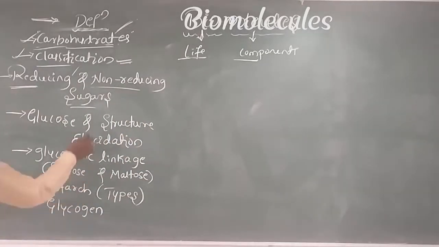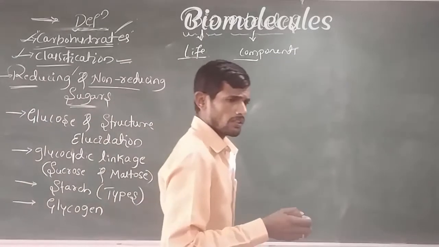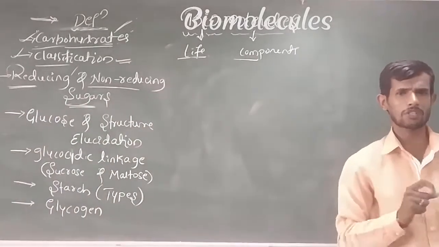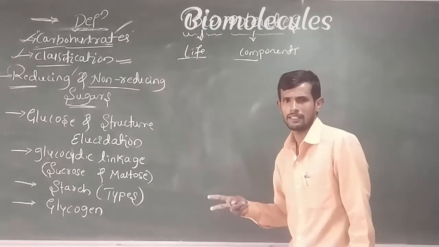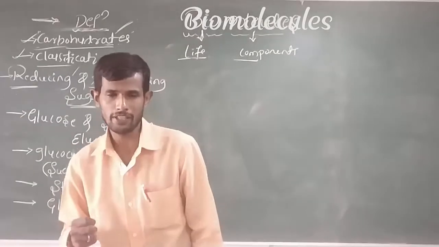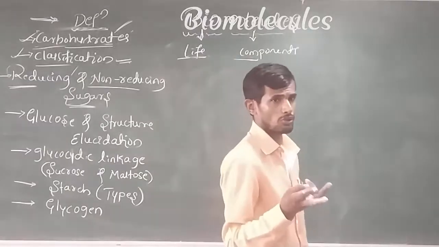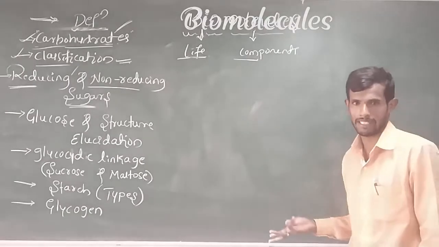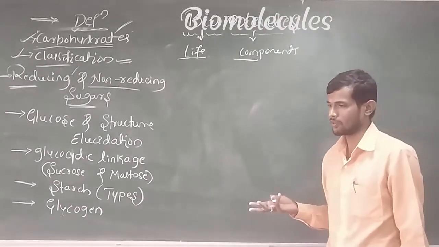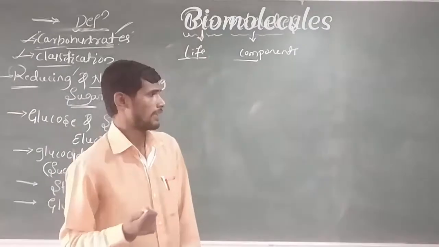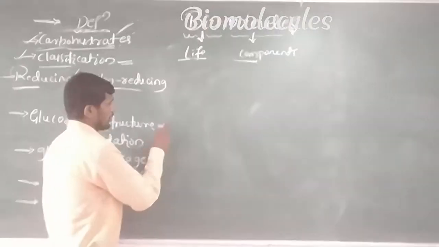Next, what are non-reducing sugars? Students, if a particular sugar does not reduce Tollens reagent, it cannot give a positive test with Tollens reagent as well as Fehling solution test.